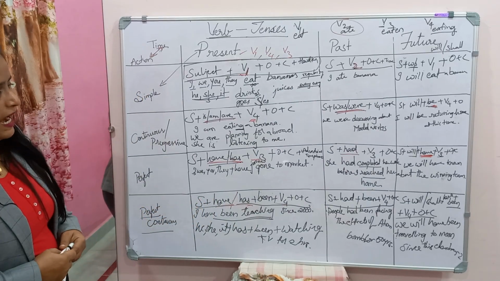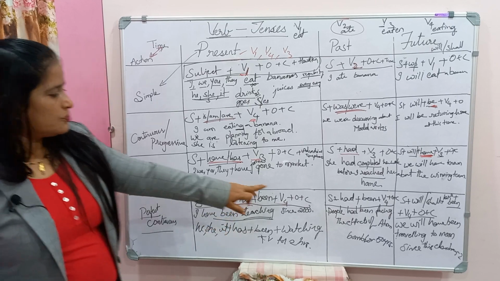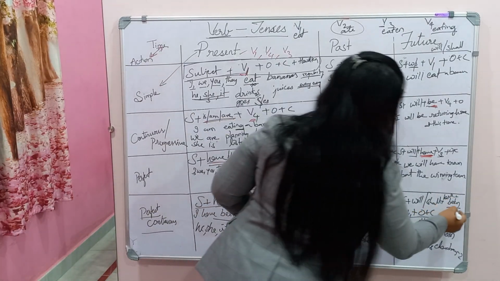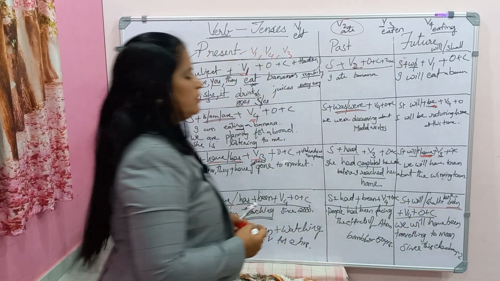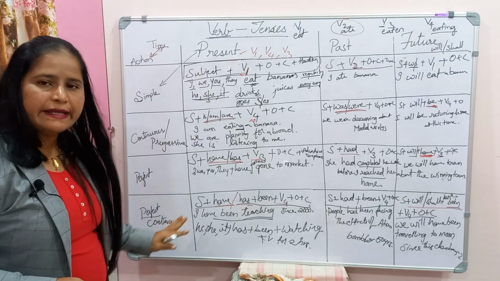Have, has, had are used in the perfect tense, have and has for the present. Here it is had, and will have been, will or shall have been. Object, verb and complement are all common here. So this is how we write the structure.